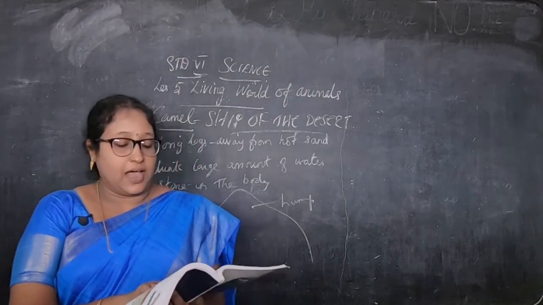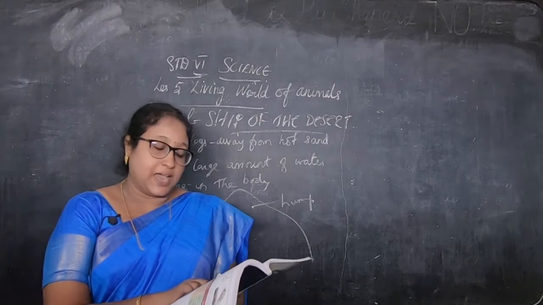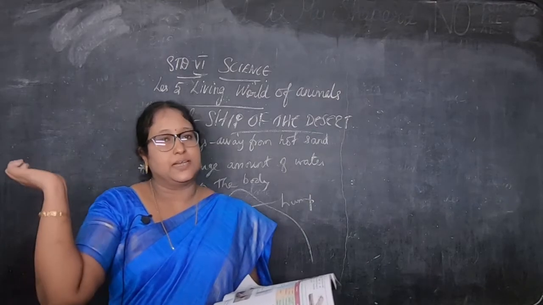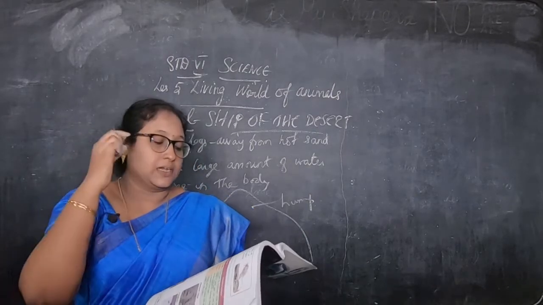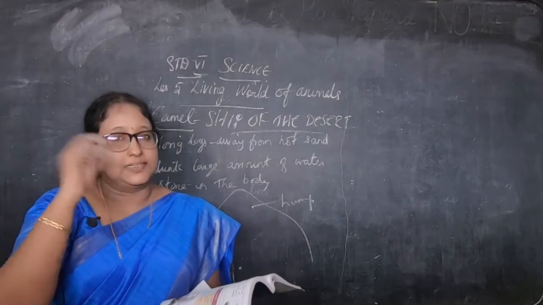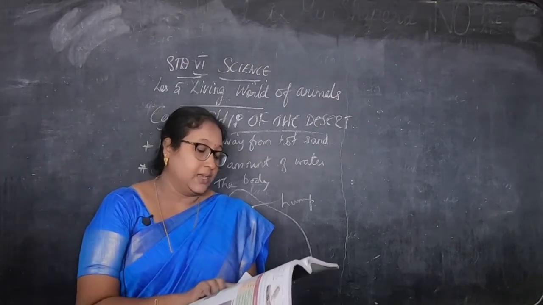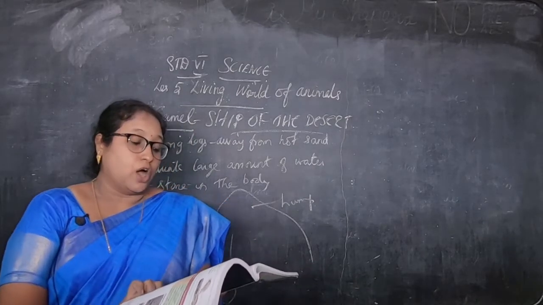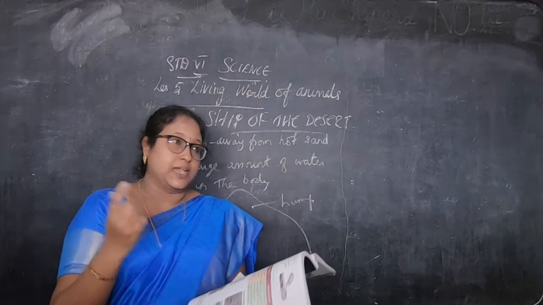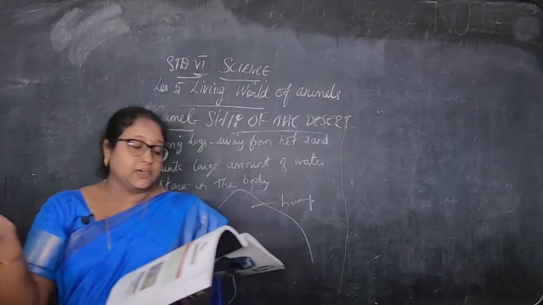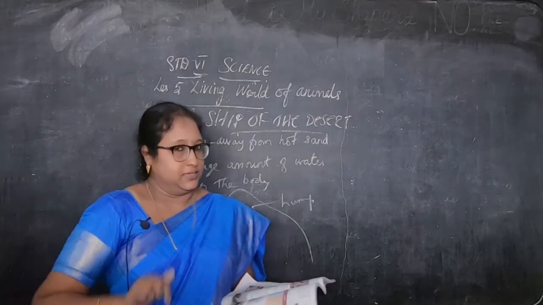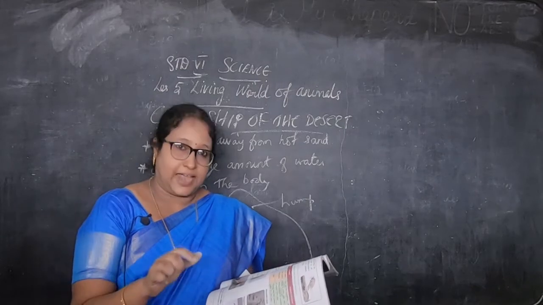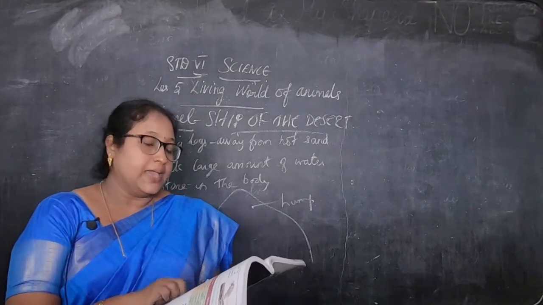Then the camel has long eyelashes and hairs to protect its eyes and ears from the blowing dust. Blowing dust means when the wind blows, the dust comes, so the long eyelashes and hairs keep it away and protect the eyes and ears. Then it can keep its two nostrils closed to avoid the dust during a sandstorm. A sandstorm means a strong wind which blows and carries the sand with it in the desert.